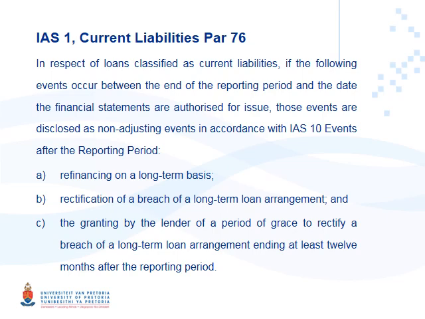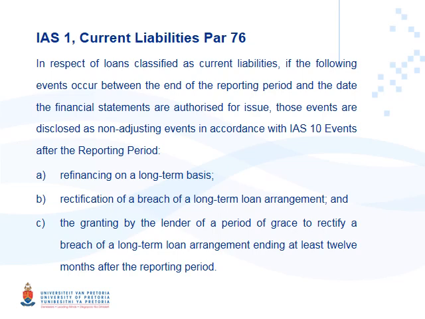So the events they're talking about here that we have to disclose are refinancing on a long-term basis, rectifying of a breach of a long-term loan arrangement, and the granting by a lender of a period of grace to rectify a breach of a long-term loan arrangement ending at least 12 months after the reporting period. So we've already looked at these events.